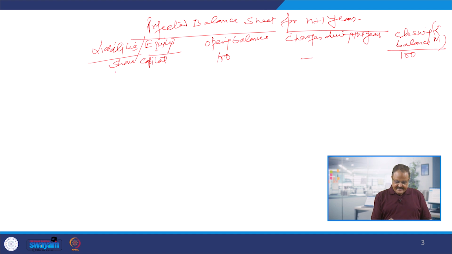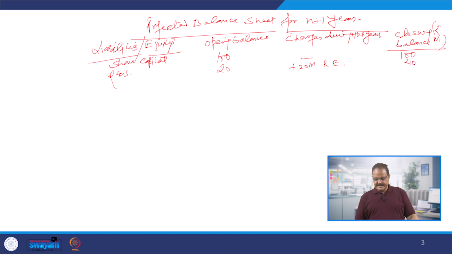Then the next item is the reserve and surplus. So what was the original reserve and surplus? If you see the balance sheet, it is 20 million, and how much are we going to add in the current year? Changes plus 20 million retained earnings we are going to add in the current year. So 20 plus 20 is 40 million of the retained earnings as the closing balance.